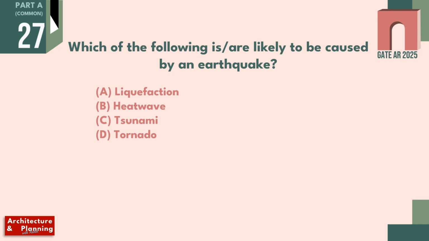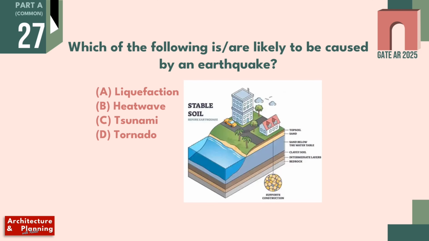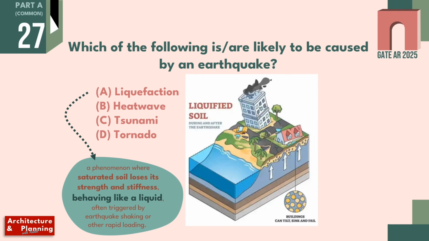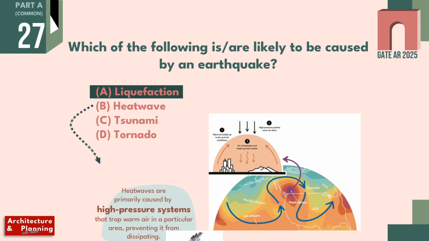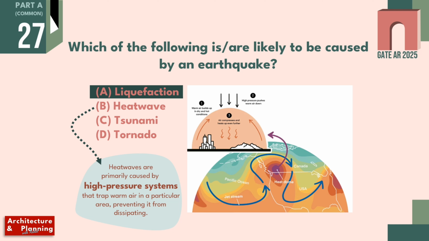Which of the following is or are likely to be caused by an earthquake? Let's see each option one by one. Option A is liquefaction, and liquefaction is a phenomenon where saturated soil loses its strength and stiffness and starts behaving like a liquid. This is usually caused by earthquake. So option A, liquefaction, is caused by earthquake. Option B is heat wave, which is primarily caused by a high pressure system that traps warm air in an area, preventing it from dissipating.